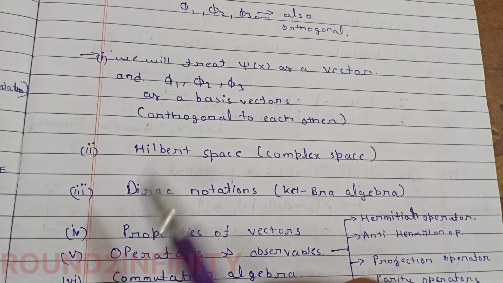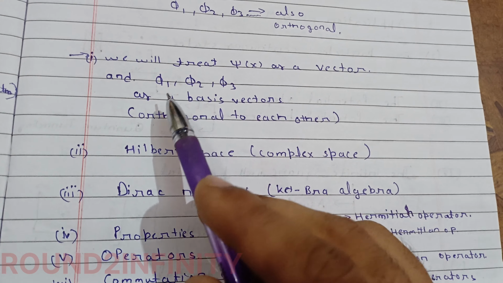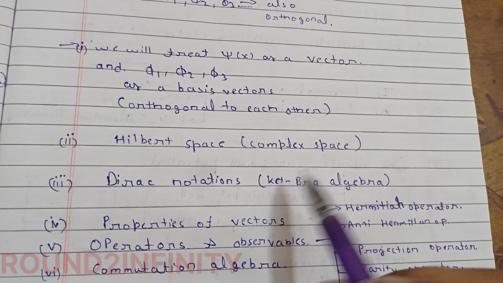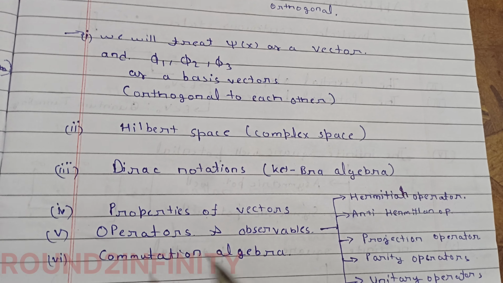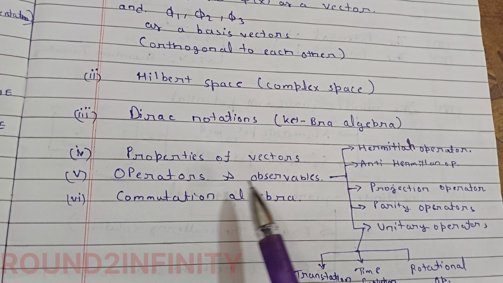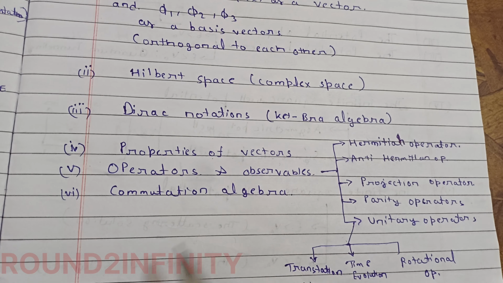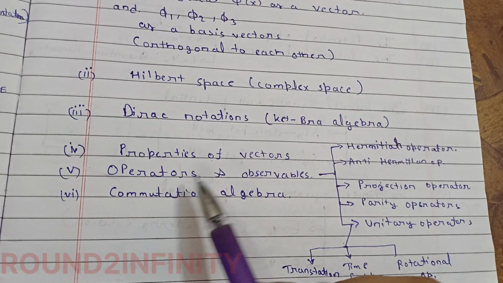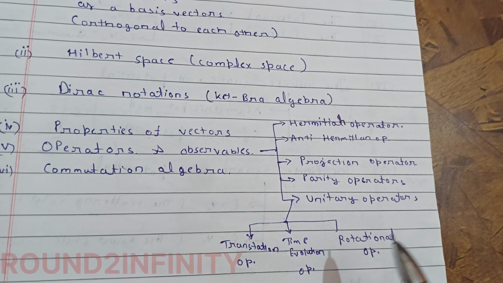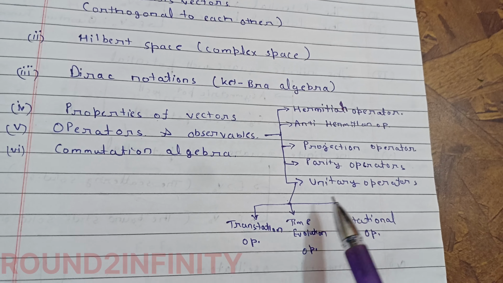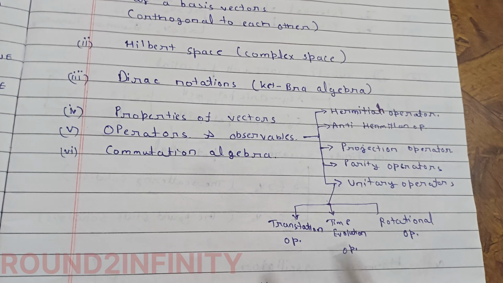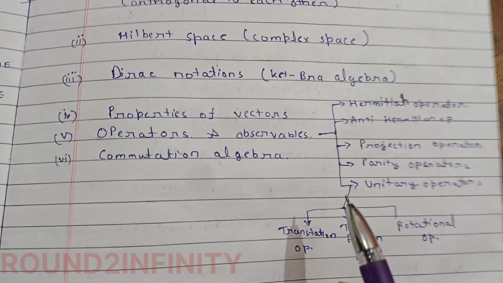Then we will see some notations for how we define these vectors in the Hilbert space, the Dirac notations, meaning ket and bra notations. Then we will study the properties of vectors, operators and observables. We will see what operators are. Then operator algebra. In operators we will see the Hermitian operator, anti-Hermitian operator, projection operator, parity operator, and unitary operator. In unitary we will study the translation operator, time evolution operator, and rotation operator. We will study all of them. These are the tools of quantum mechanics.